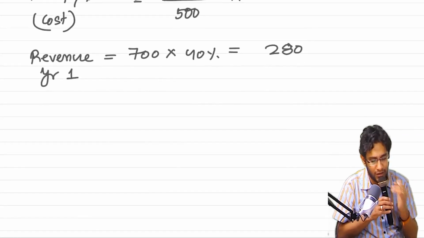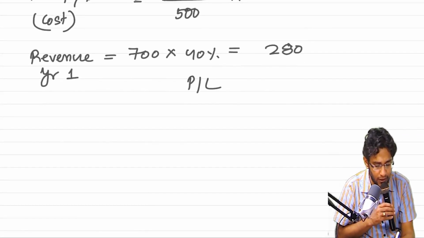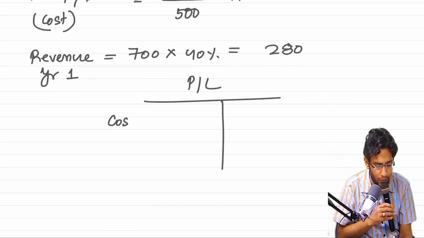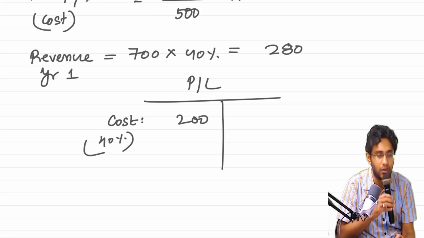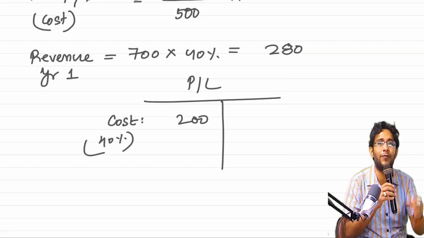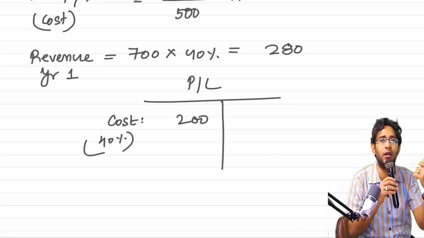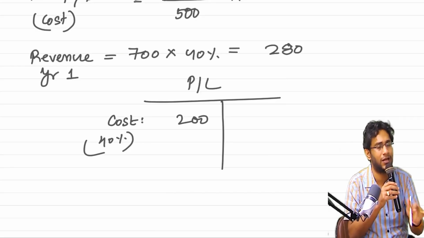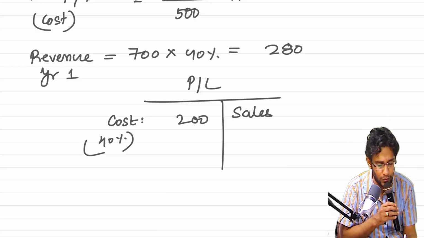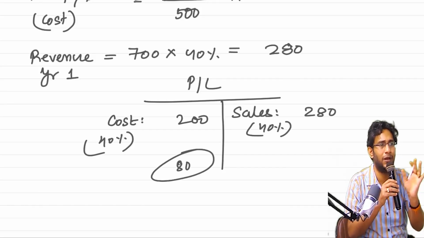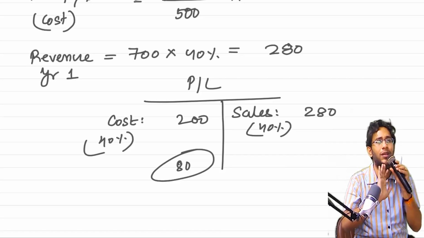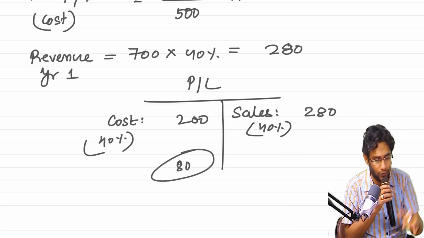So when you apply cost based approach, whatever cost you are recognizing in your P&L account, which is 200, this is already representing 40% of the work done. In fact, that 40% itself is computed based on this 200. Why will it not match? It will match. Now sales revenue you are recognizing an amount of 280. This is also based on 40%. Profit 80, balancing figure in the P&L will come. Are you clear with this? This is one easy way, input method. Now I will tell you another case.